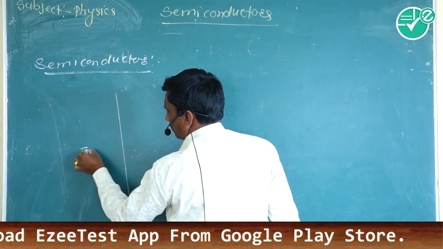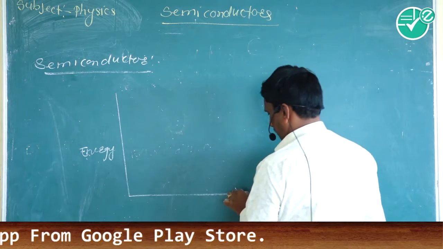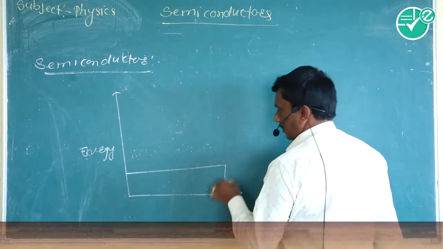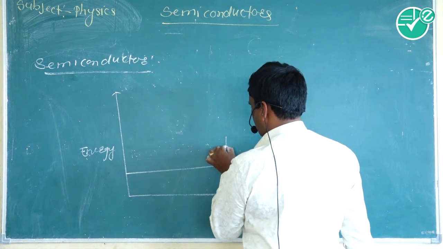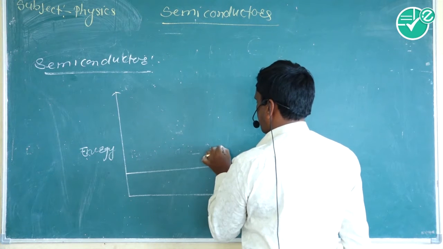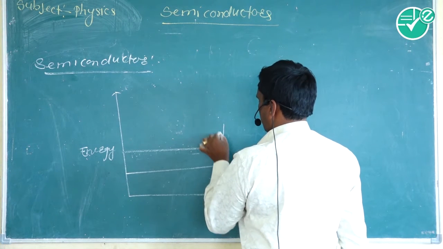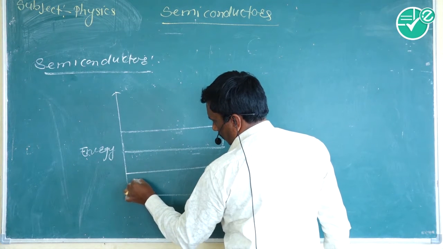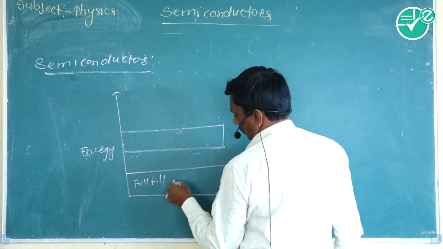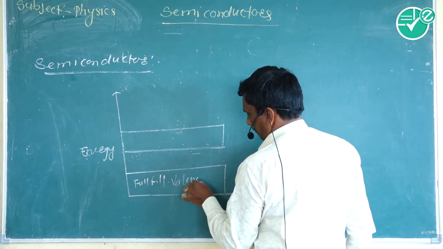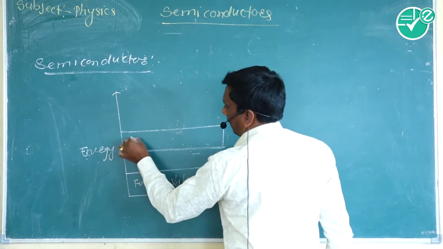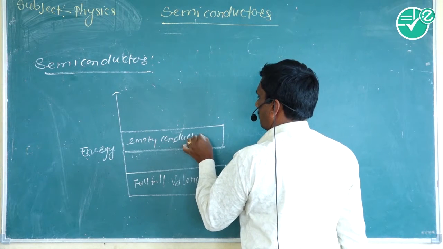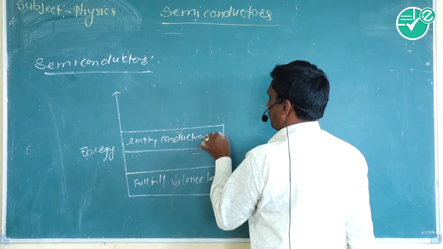This is the energy band diagram in a semiconductor. The valence band is fulfilled and the conduction band is empty.